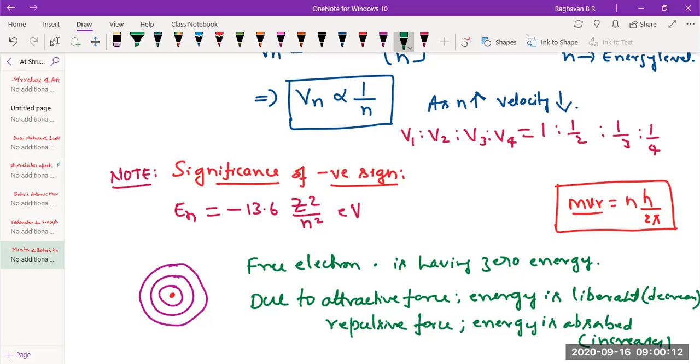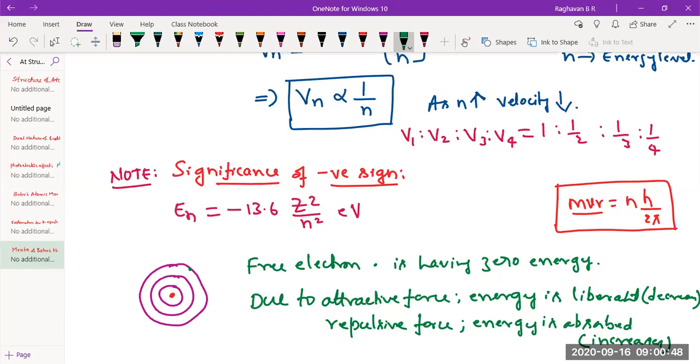Now, when electron is there in a particular energy level, there will be attractive force between nucleus and the electron. As you go towards the nucleus, tell me, does attractive force between electron and the nucleus increase or decrease? Increases. As attractive force keeps increasing, energy keeps liberating, meaning energy of electron keeps decreasing. The energy of electron in third energy level would be so much, let's say some X amount of joules.